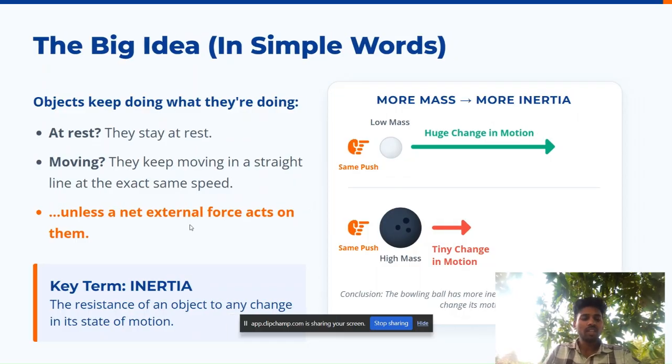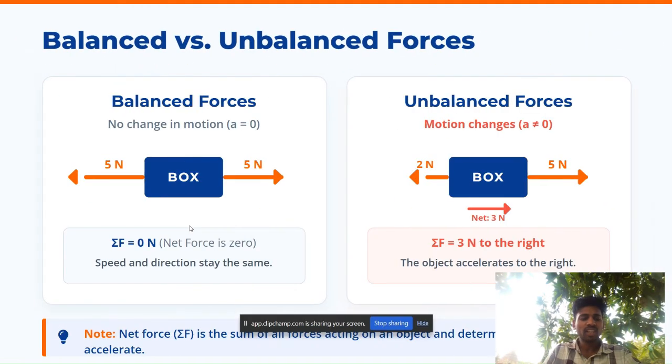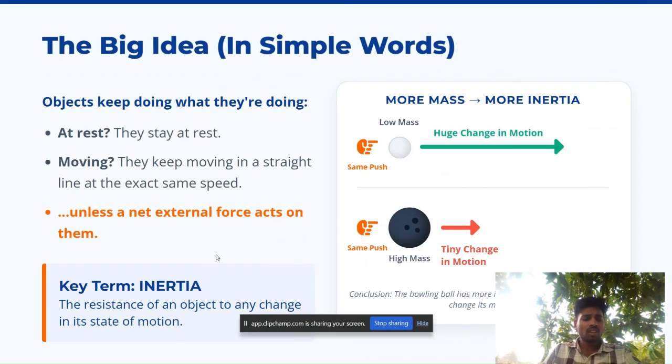Okay. So what is inertia? Inertia is nothing but the resistance. Inertia is nothing but the resistance of an object to change in its state of motion. That means it always tries to oppose the changes in its state. That is nothing but inertia. Okay. Inertia. Okay, understood.